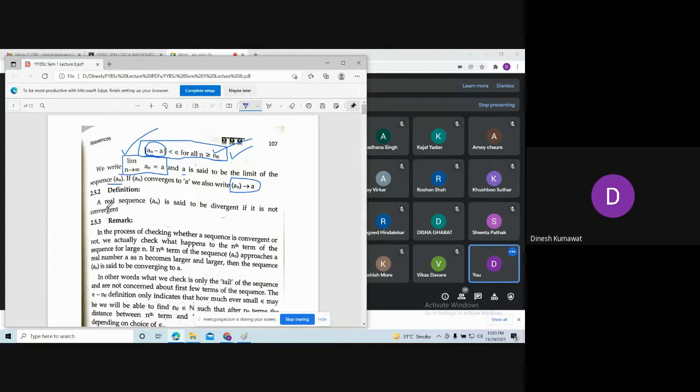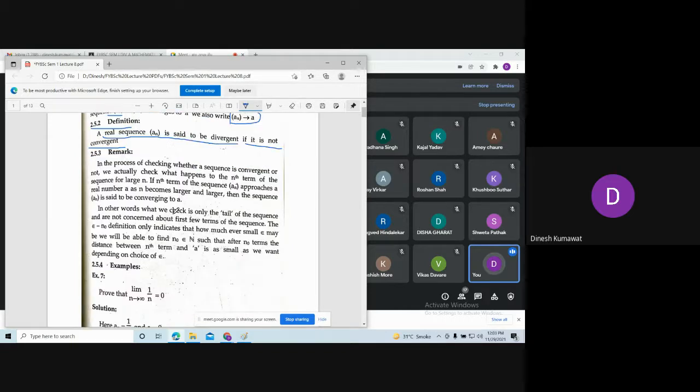Our next definition is exactly the opposite of this, what is called a divergent sequence. A real sequence a_n is said to be divergent if it is not convergent. If it is not convergent, you need to take the negation of this definition. So you just need to check whether that sequence is convergent or not. If it is not, then you say it is a divergent sequence.